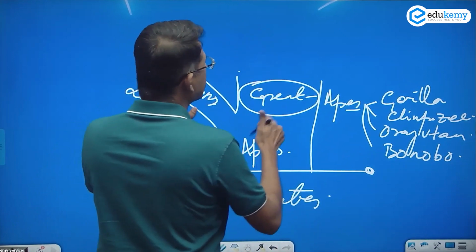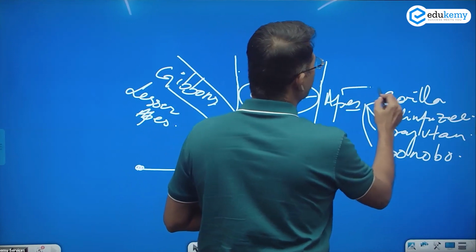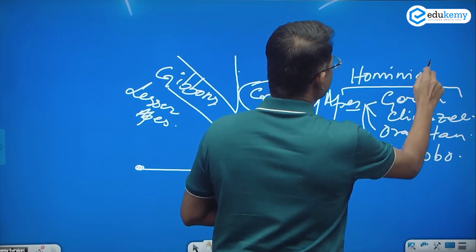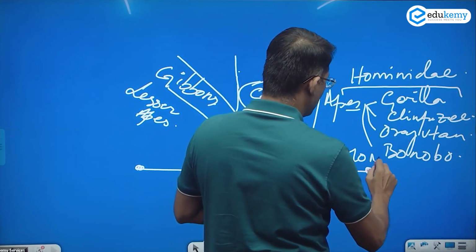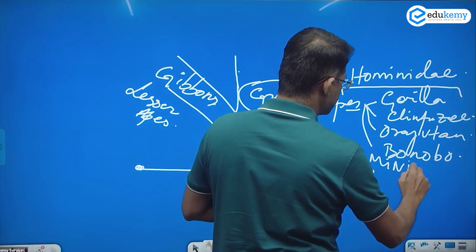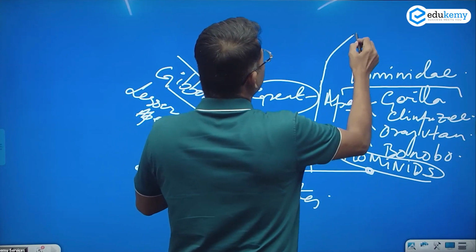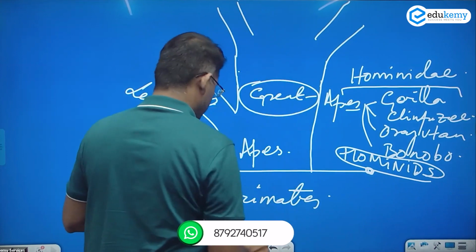Now, this group of great apes is sometimes referred to as hominidae, or what we know as hominids. From the hominids, there was another branching.